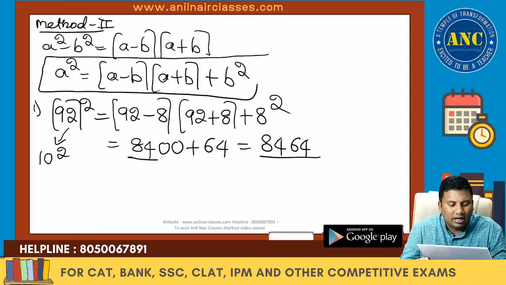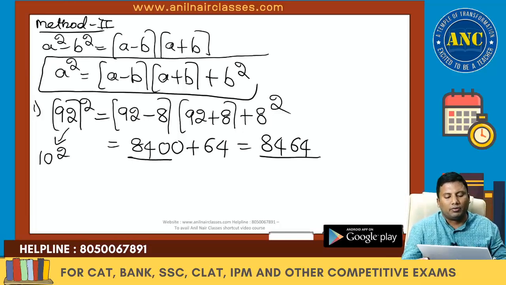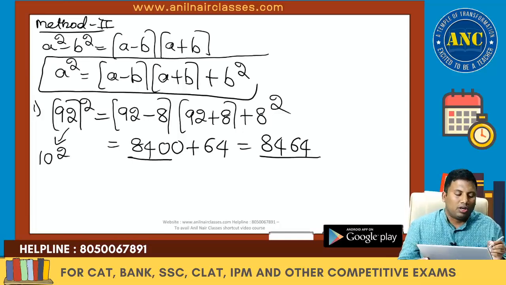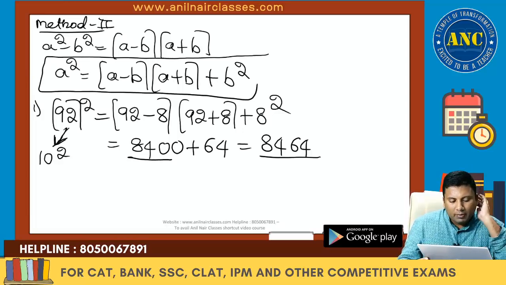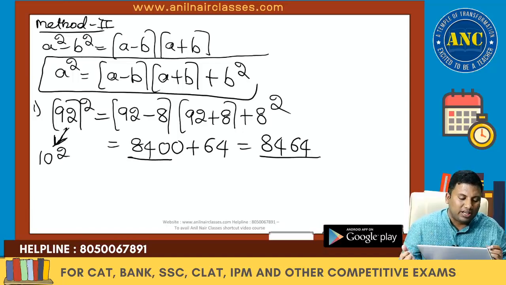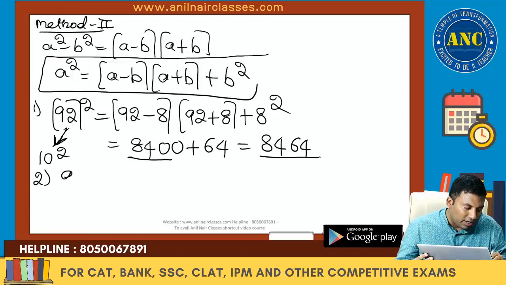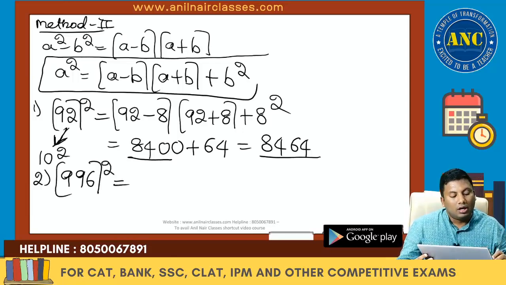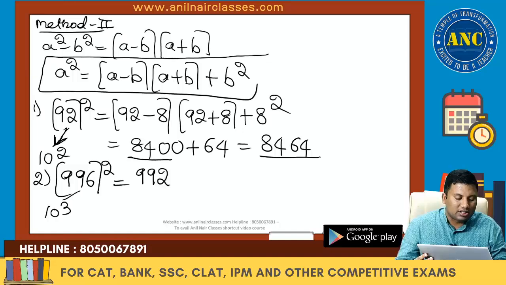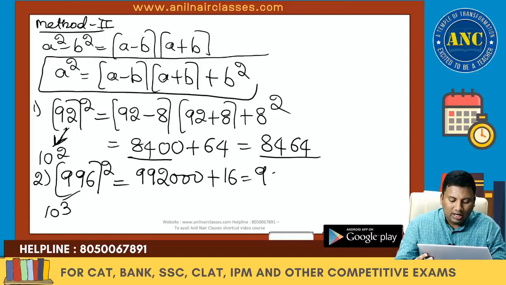92 minus 8, 84 into 100 plus 64. 92 is nearer to the power of 10, 100. 92 minus 8 into 92 plus 8 plus 8 square. This is how you can simplify the problem. 996 square. 996 is nearer to 1000. 996 minus 4 is 992. 1000 is 3 zeros. Plus 4 square is 16. Answer is 992016.